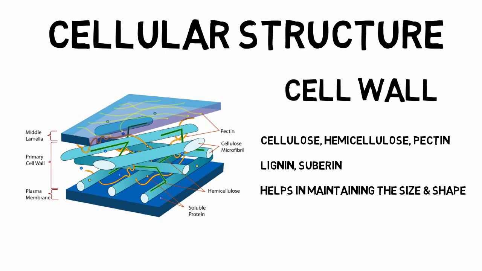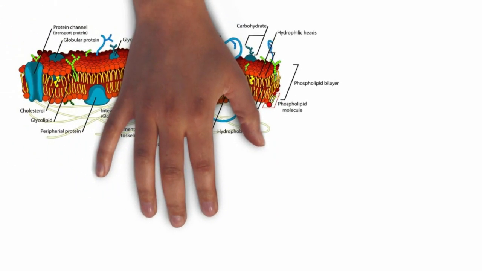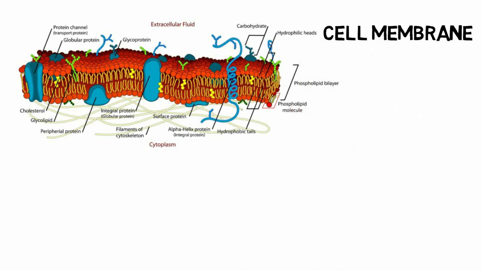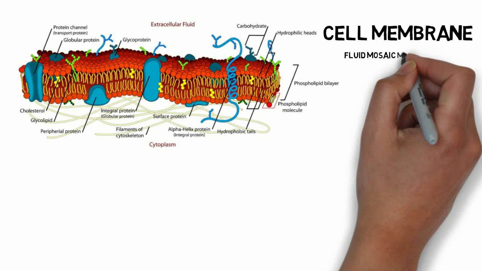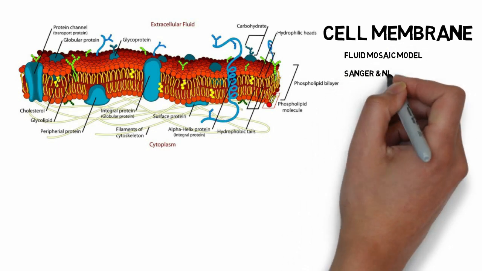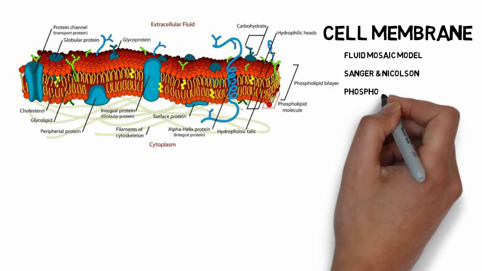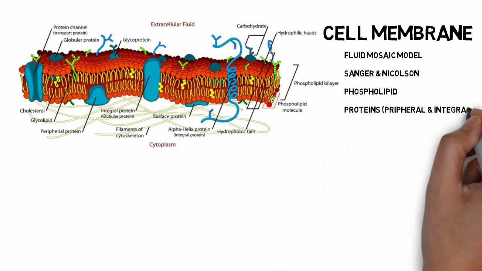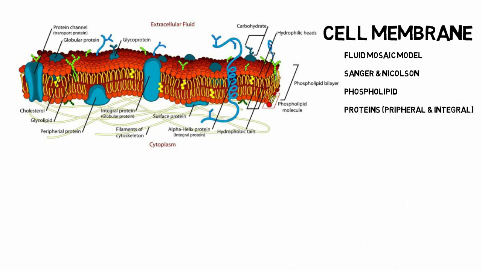Now coming to the next point, that is the cell membrane or the plasma membrane. Singer and Nicolson proposed a model which is known as the fluid mosaic model, and that is the most accepted model of the cell membrane. According to them, the cell membrane or the plasma membrane is composed of phospholipids and proteins. Proteins are generally of two types, peripheral proteins and integral proteins.